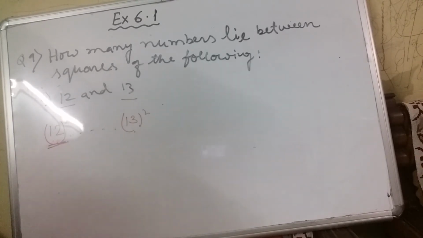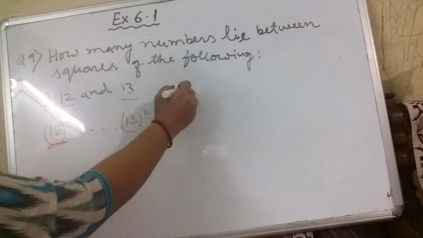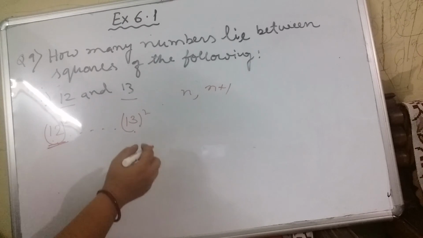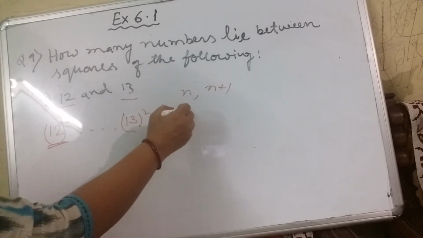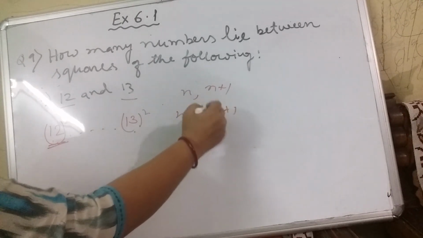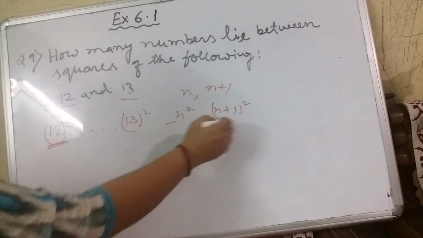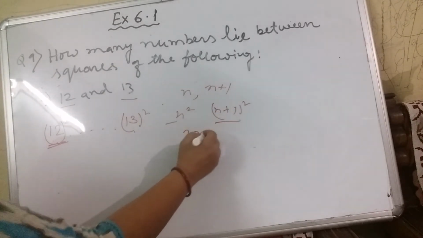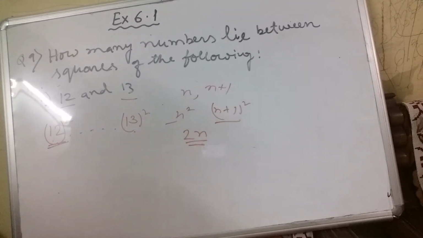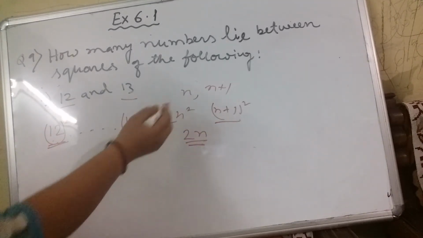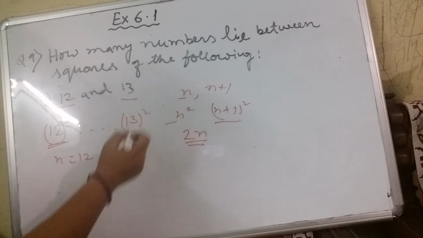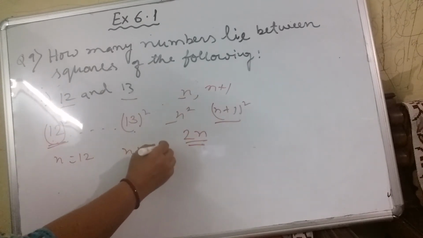If you remember, if a number is n and another number is n plus 1, their squares will be n square and n plus 1 square. So how many numbers will lie in between them? There are 2n numbers, and here n equals 12 and n plus 1 equals 13.